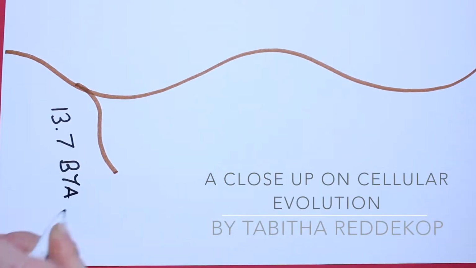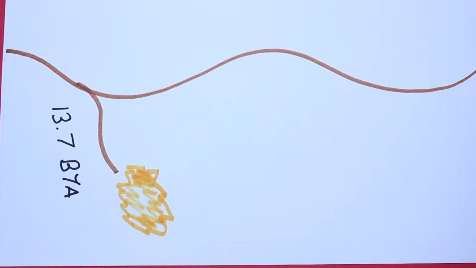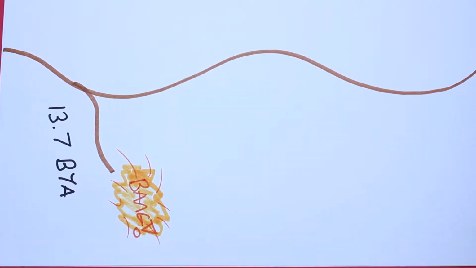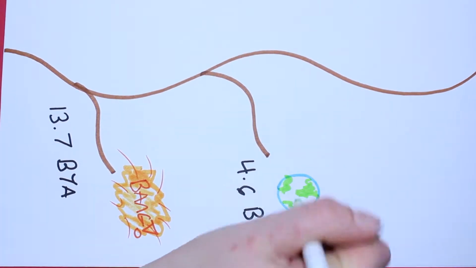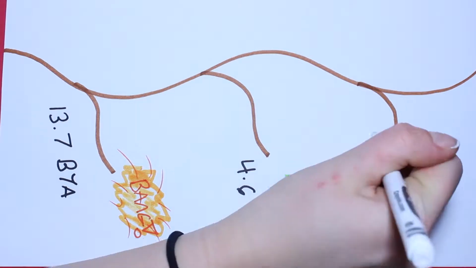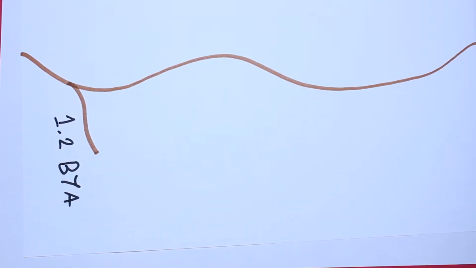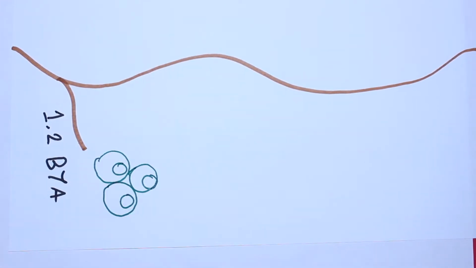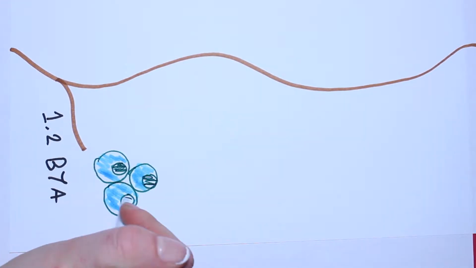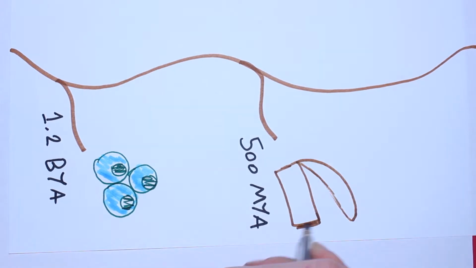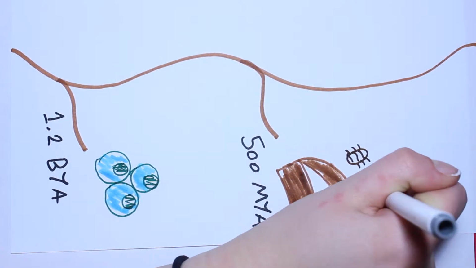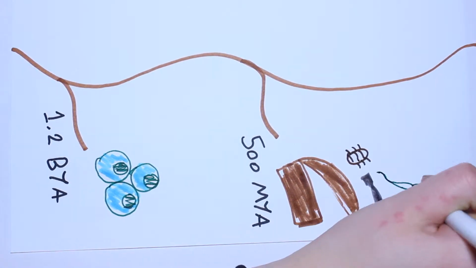13.7 billion years ago, the Big Bang sparked a chain reaction that made everything in existence. 4.6 billion years ago, our Earth formed of the matter. 3.5 billion years ago, the first life came into existence. 1.2 billion years ago, the first multicellular organisms appeared. 500 million years ago came a time period called the Cambrian explosion, where life on Earth rapidly multiplied and evolved.